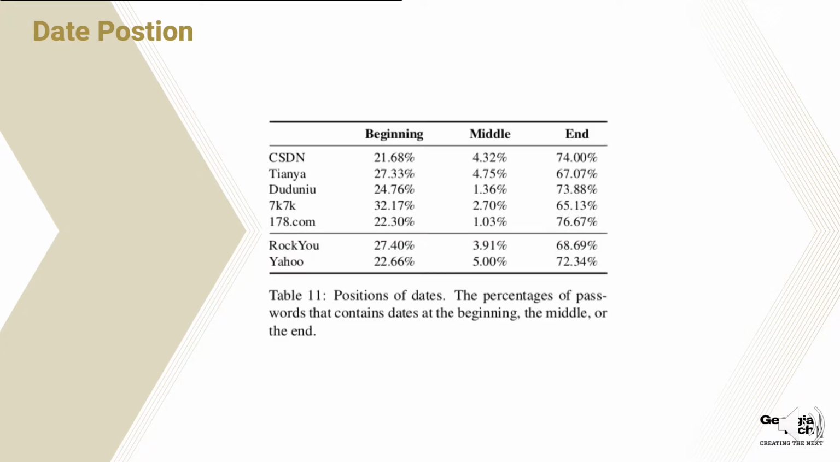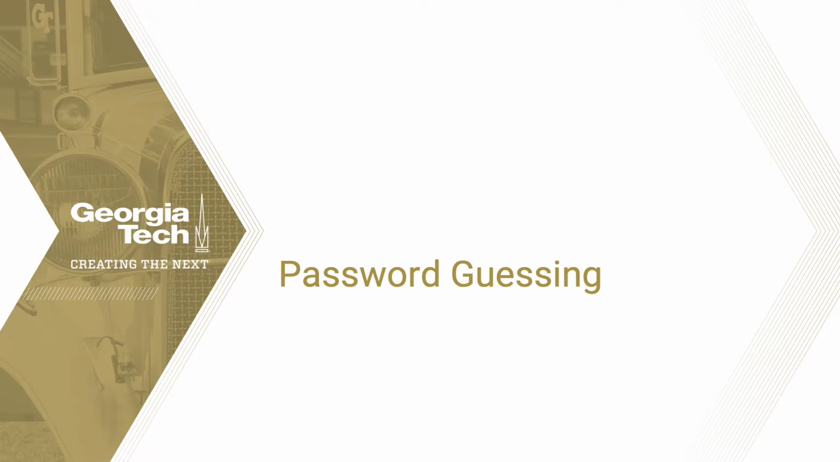So here we can see the date position in the password. For the Chinese users, most users will put the digital number at the end of the password, and the same for the English users. I think this is a common behavior between these two groups. Here we can see that we are more categorized on the letter.